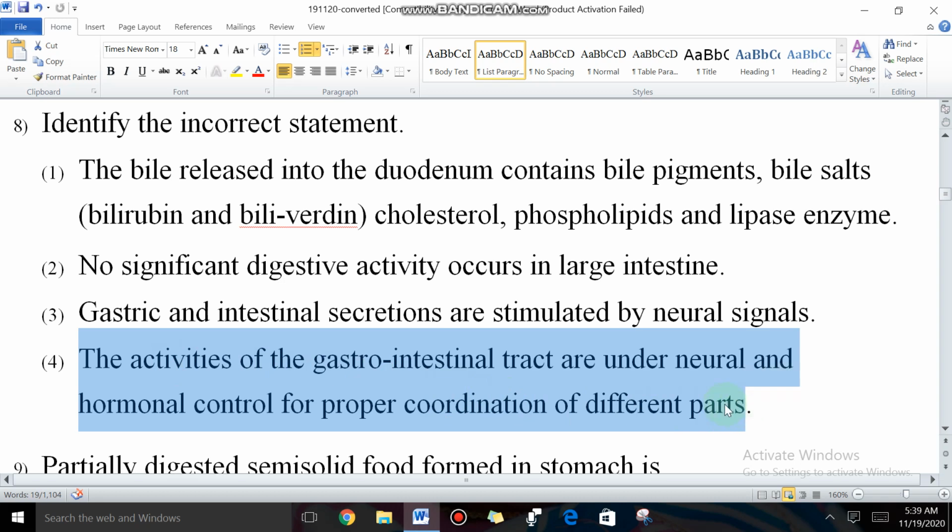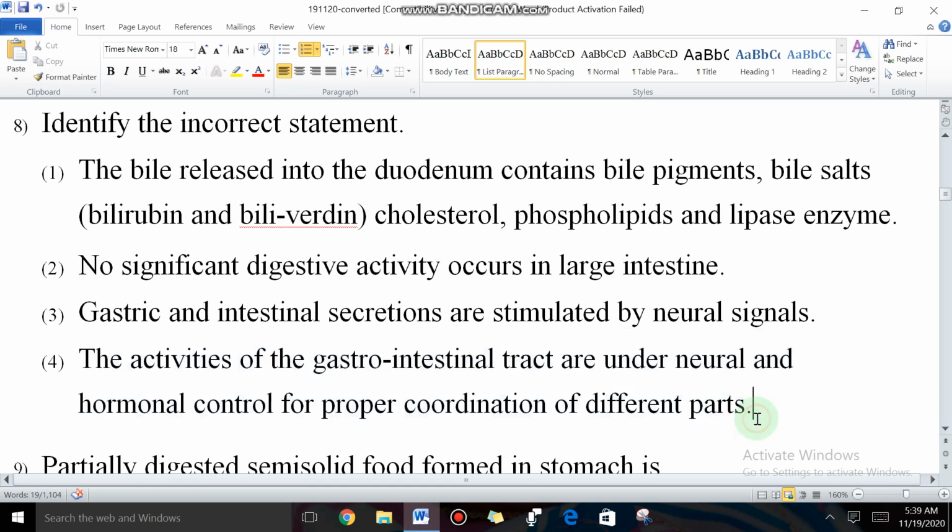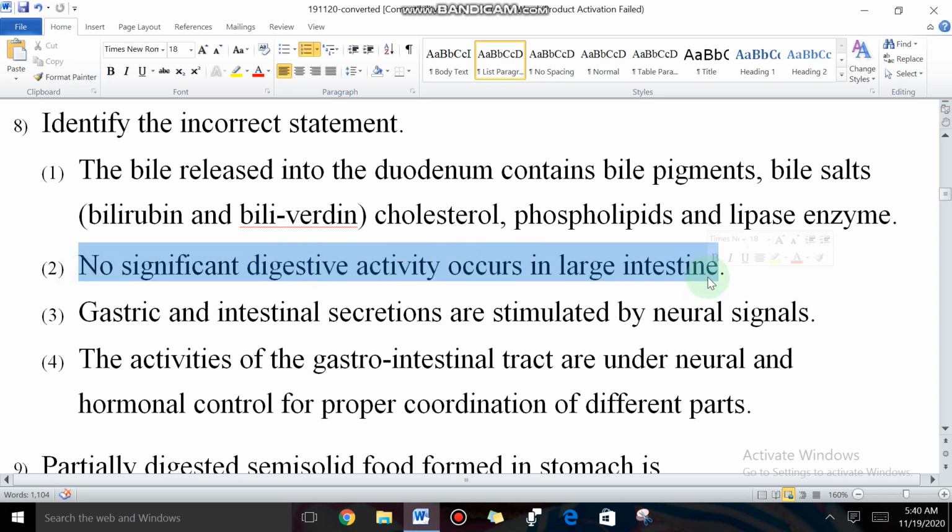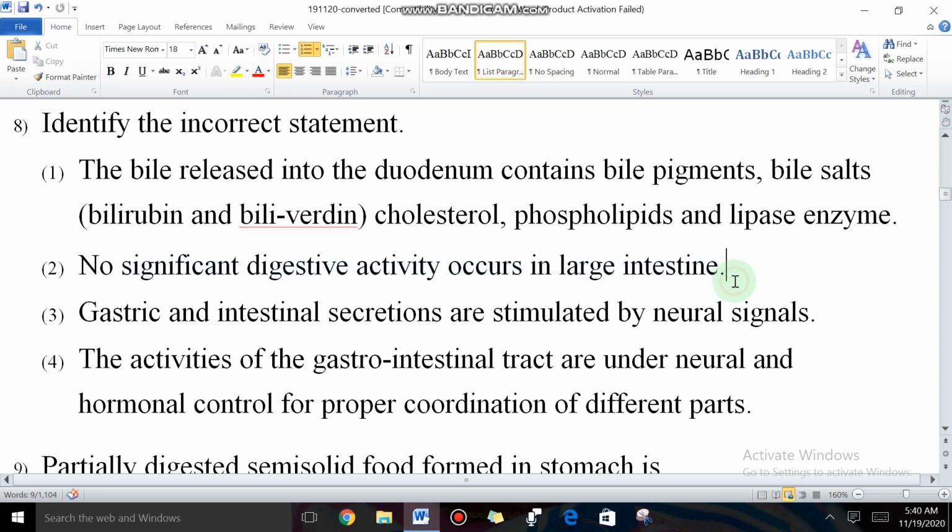Go to the fourth statement, students. Yes, we already discussed that the activities of the GI tract are under neural and hormonal control. The fourth statement is correct. Third statement, gastric and intestinal secretions are stimulated by neural signals. Yes, that is also a correct statement. Statement 2, no significant digestive activity occurs in the large intestine. In the small intestine only, digestion and absorption take place. Yes, that is also correct.